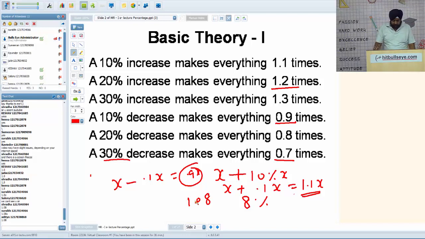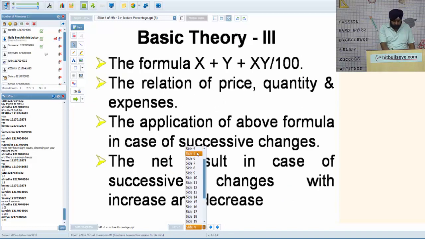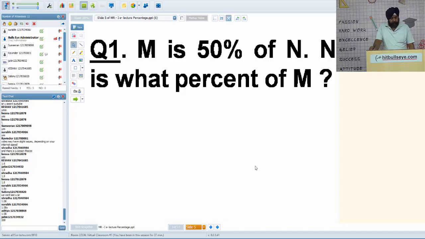Okay, so start with the first question. These are two formulae we are going to cover in the following questions. M is 50% of N. N is what percent of M? Quick. One of the very basic and very important questions, asked many times. This type of question you will frequently find in your competitive papers. M is 50% of N. N is what percent of M?